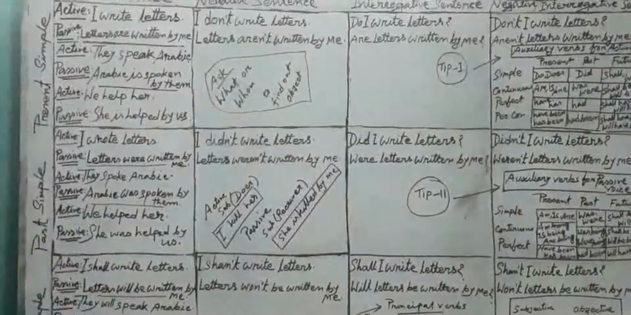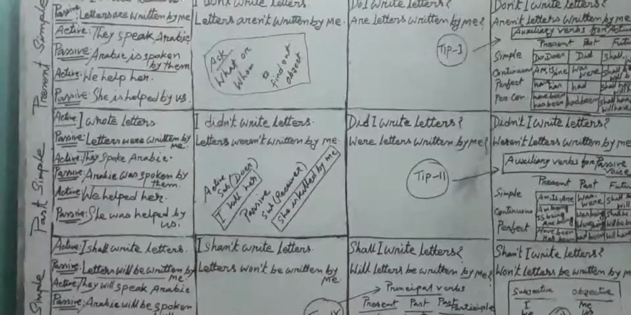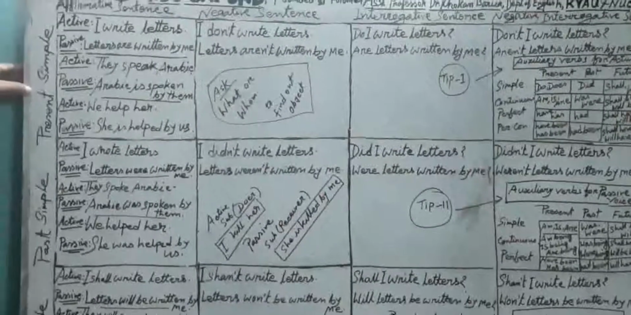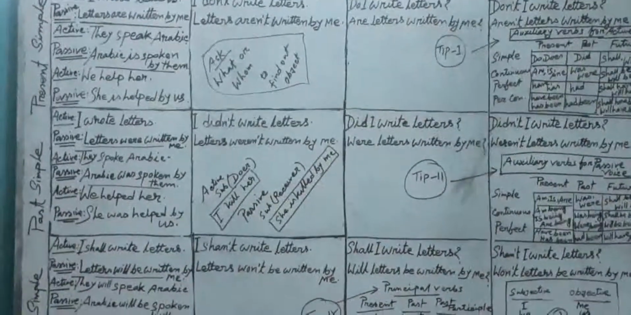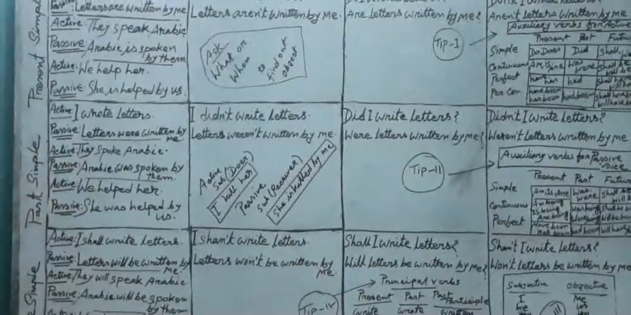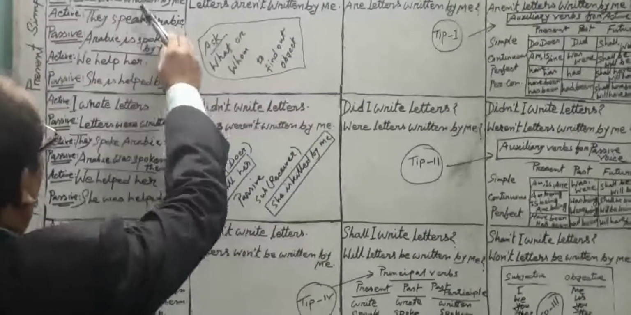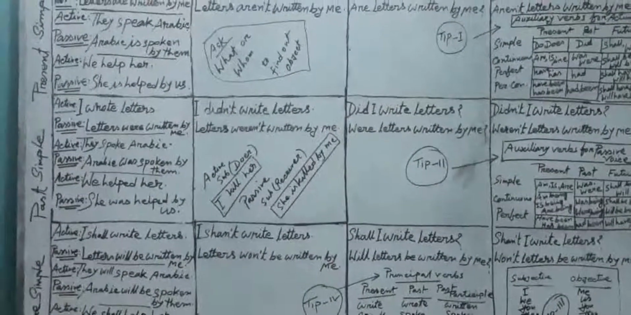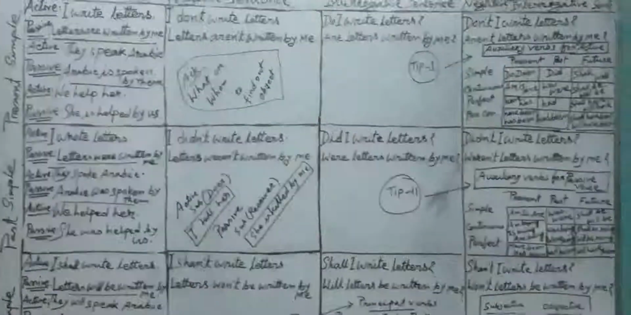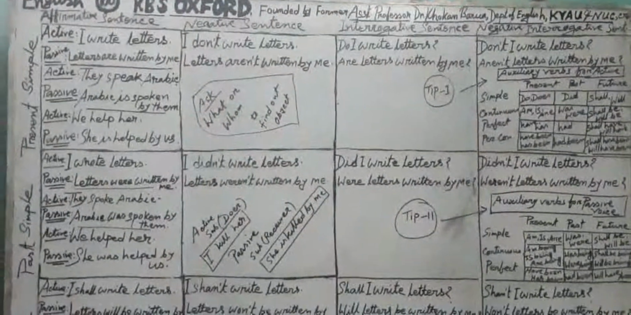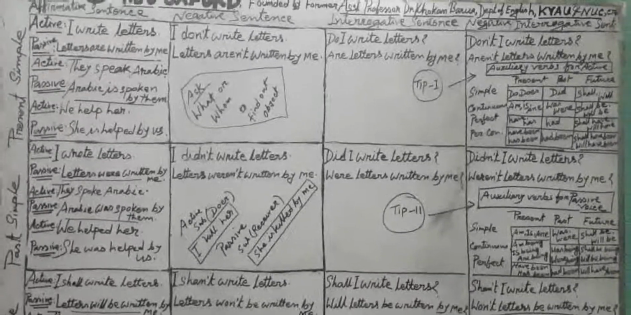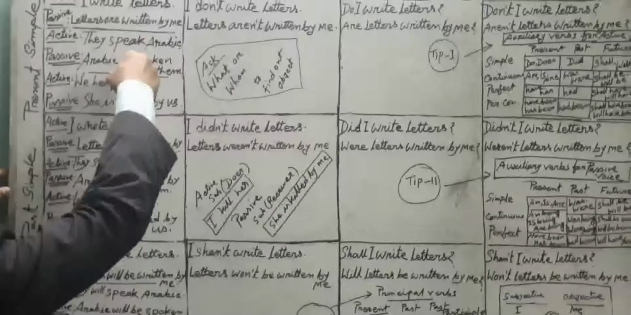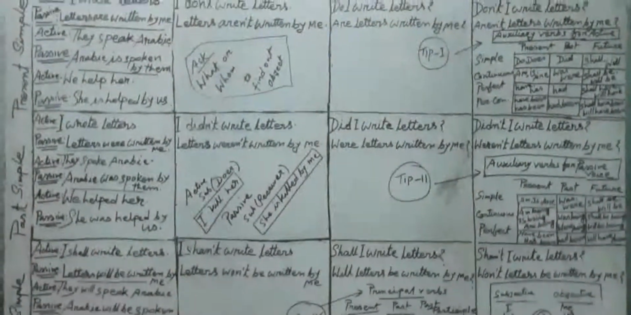I already told you earlier, whether your sentence is in present tense or past tense, that is not a matter. In the passive voice, the verb must be in past participle form. So how can I identify the tense? We can identify the tense by considering the auxiliaries. Am, is, are is for present simple, was, were for past simple, shall be, will be for future simple.